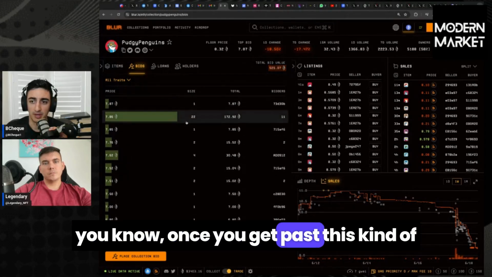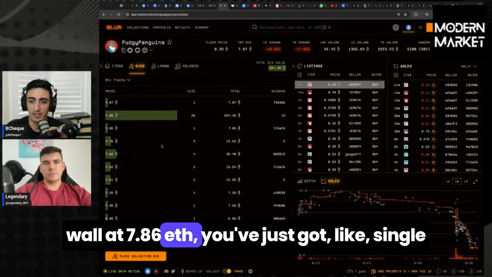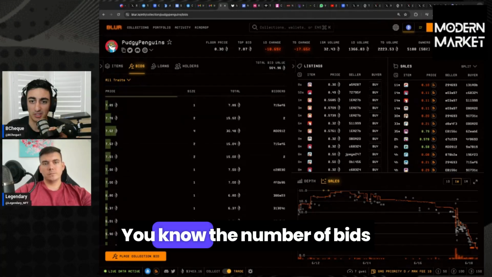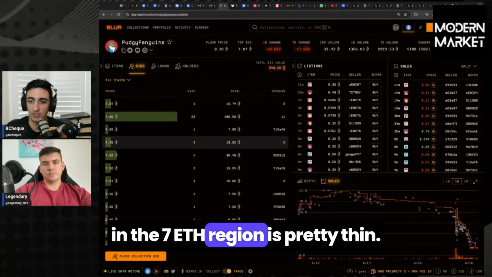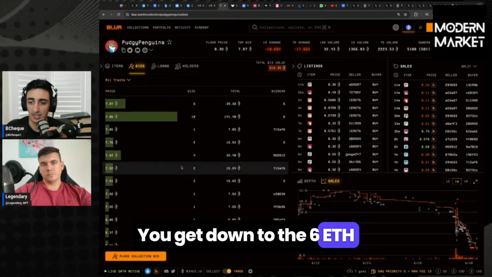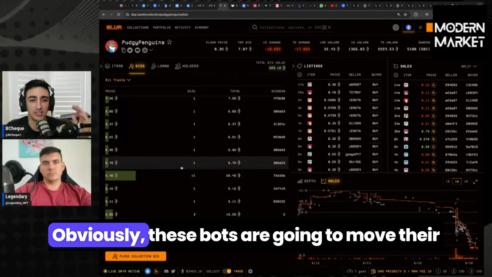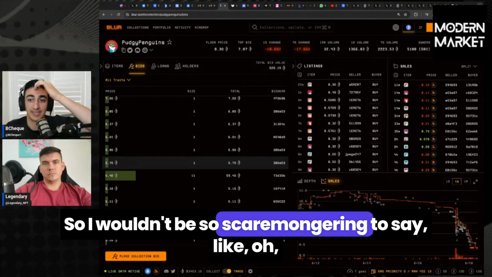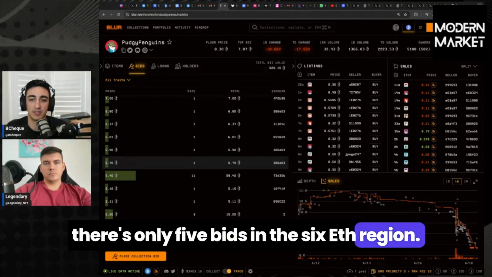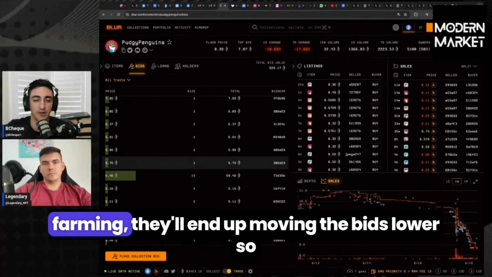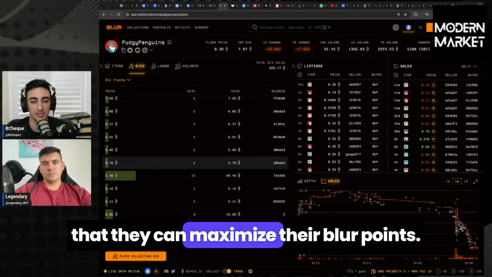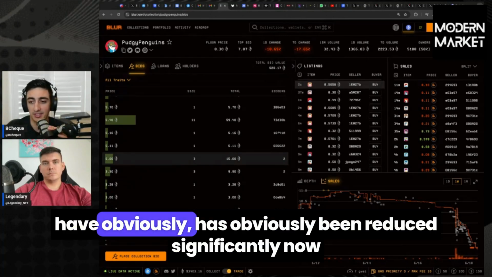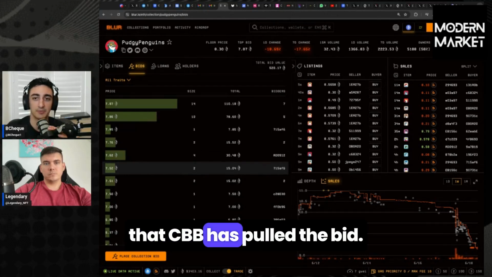But once you get past this kind of wall at 7.86 ETH, you've just got single or very low number bids at each price. The number of bids in the 7 ETH region is pretty thin. You get down to the 6 ETH region, there's not a whole lot there. Obviously, these bots are going to move their bids down in line with the price. So I wouldn't be scaremongering to say, oh, there's only 5 bids in the 6 ETH region. No, what will happen is the bots or whoever's farming will end up moving the bids lower so that they can maximize their Blur points. But the depth of the bids has obviously been reduced significantly now that CBB has pulled the bids.